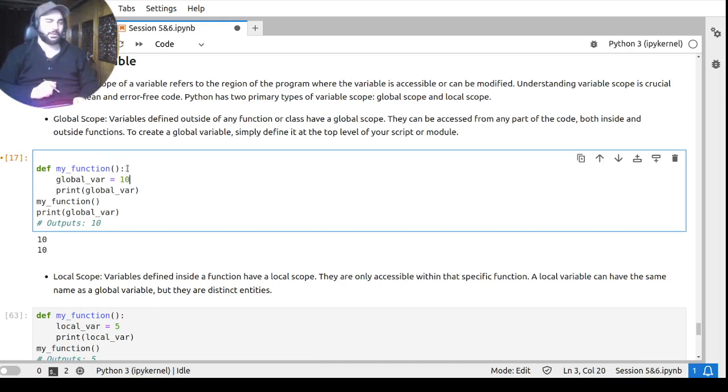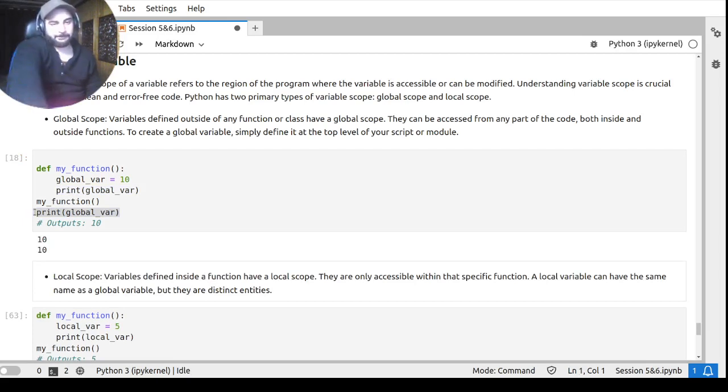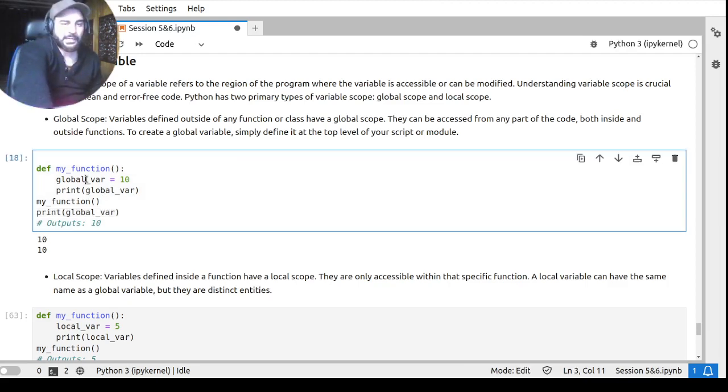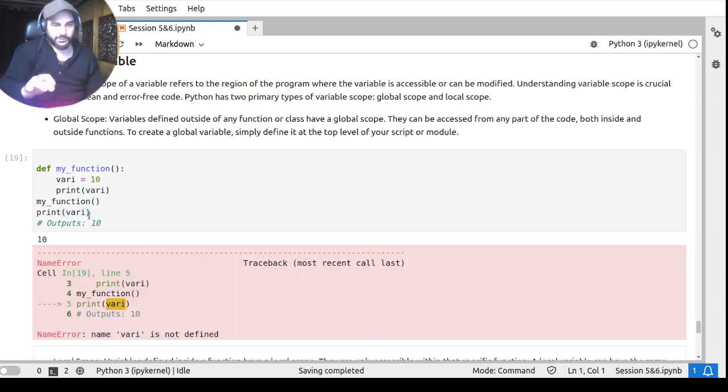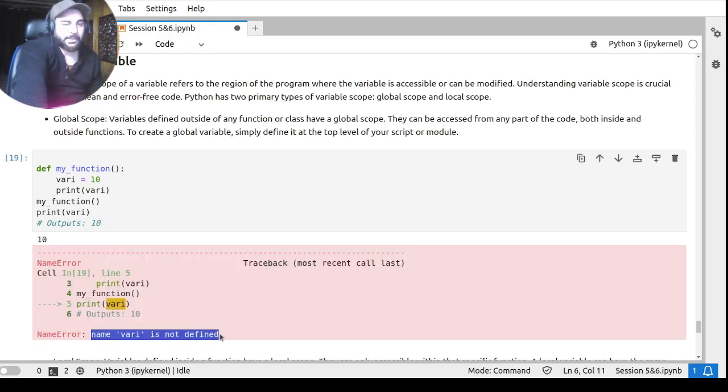That's called local scope. If I print this, first I call my function, here it will get called and then the variable will be printed. Whenever I want to print the variable again, it should throw me an error because it will say it is not defined. Basically here I have to restart every cell. Jupyter Notebook keeps the state of previous cells, so I'll have to rename the variable. So you can see that I got the error, variable is not defined. But first I got 10 as output.